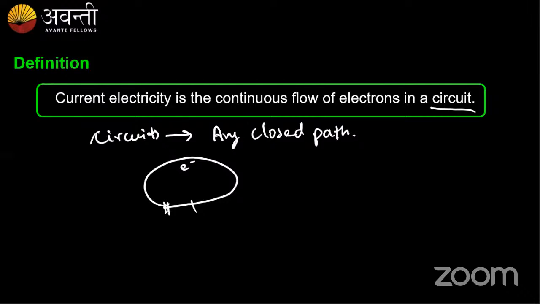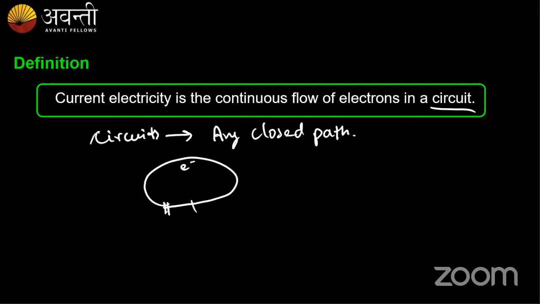So if an electron continuously flows because of the presence of some force, if there exists some force which is pushing the electron to move, or making the charges flow continuously in a closed path, then such flow of charges is called electric current.